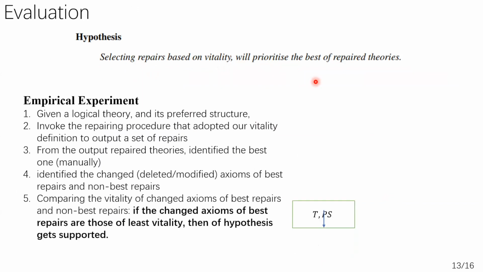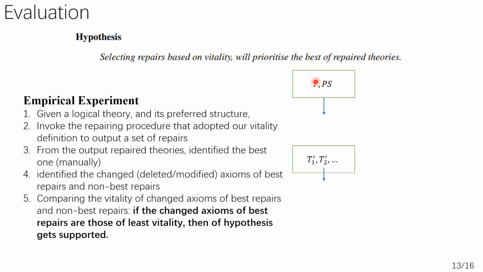Given a logical theory and its preferred structure, we invoke the repairing procedure. In our case, it's the ACS system, which adopted our vitality definition to output a set of repairs. From the output repair theories, we identify the best ones by hand.